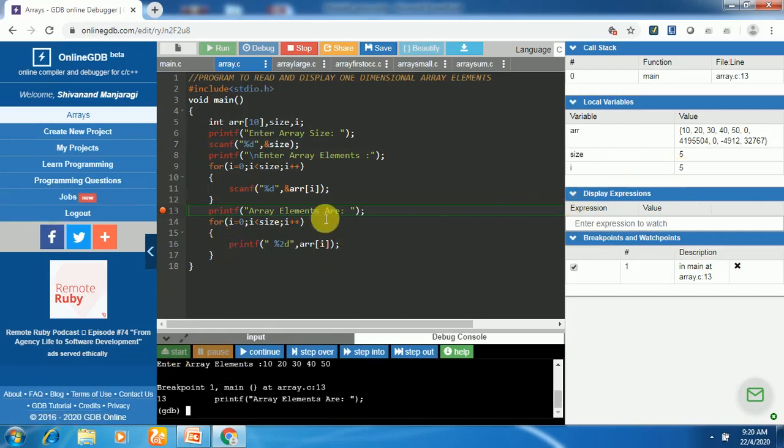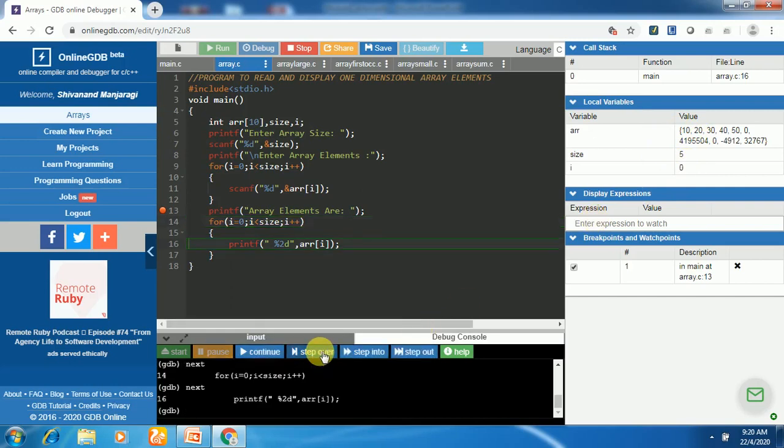The program is stopped here. Let us continue the step by step execution. Printf is executed. Now again there is a for loop starting from i equal to 0, i less than n, i plus plus. It is the same as above, but this time we are executing printf to print the array elements. So all these array elements will be printed. In parallel we can observe the values of the variables.